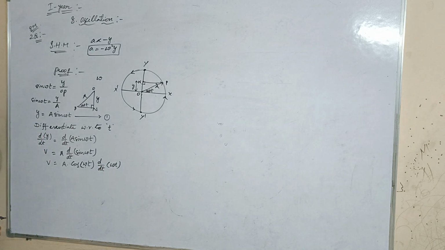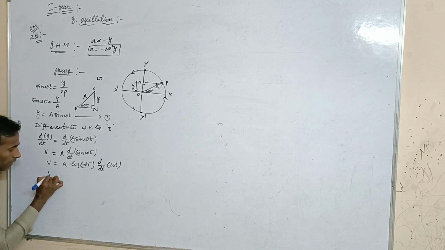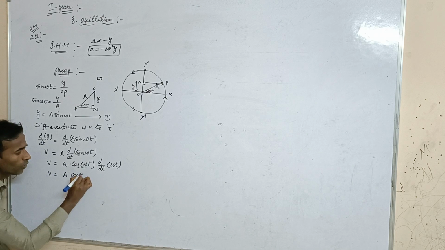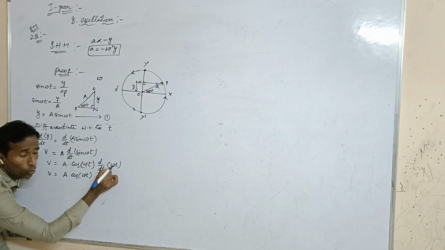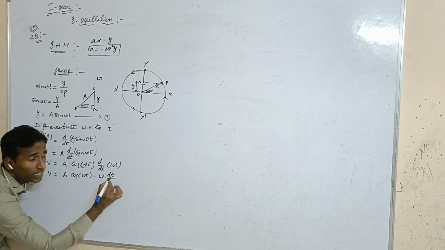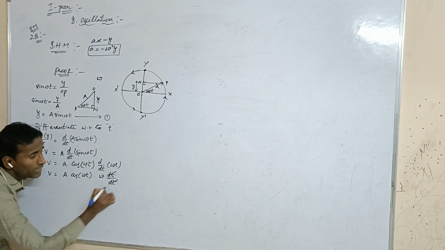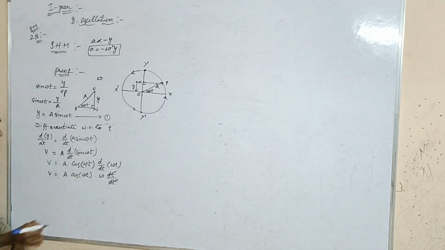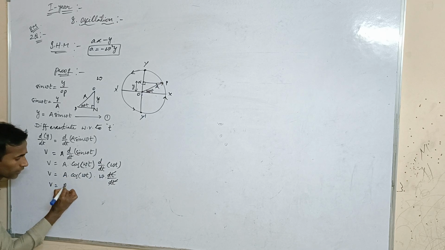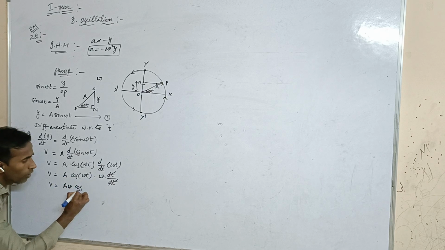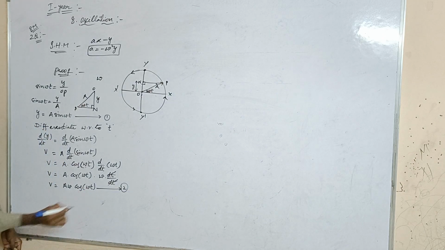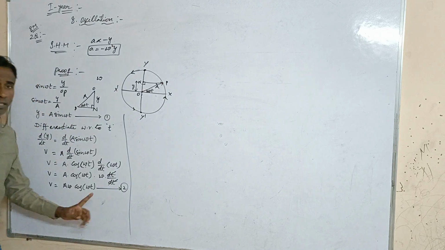Okay guys, and next one, see here. Then again v is equal to A into cos of omega t into, here omega is a constant, so we can write it outside. The remaining value will become dt by dt. Here dt both will be cancelled. The remaining total answer for the velocity is A omega cos of omega t. This is equation number 2.